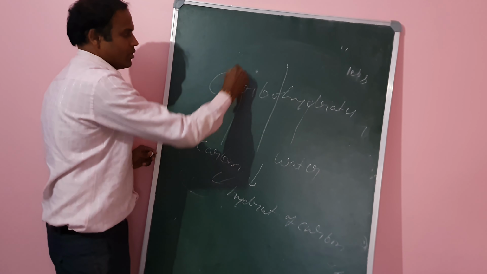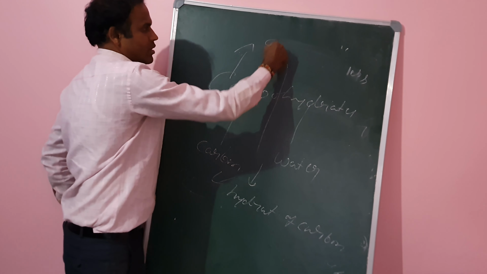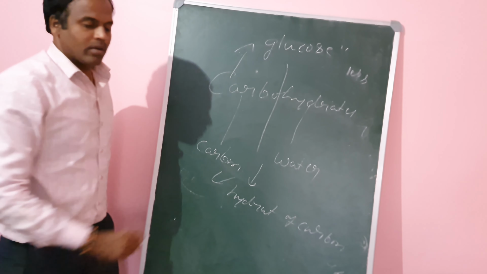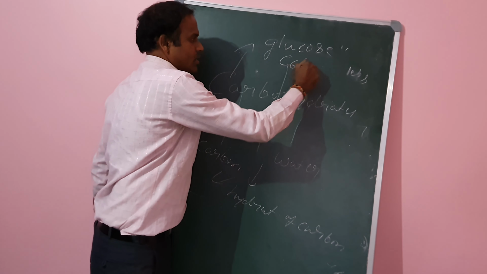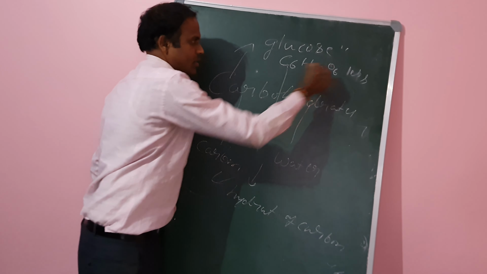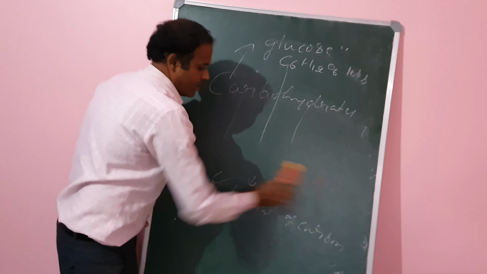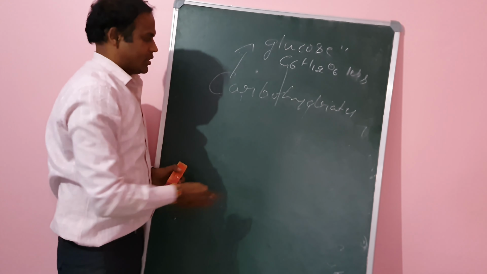You already know that the carbohydrate is glucose. What is its molecular formula? C6H12O6. And carbohydrate classification depends upon hydrolysis.